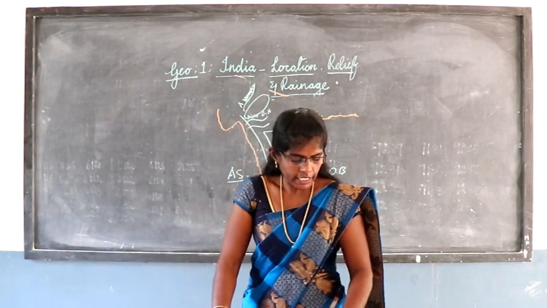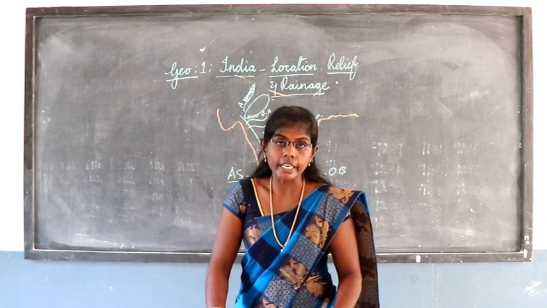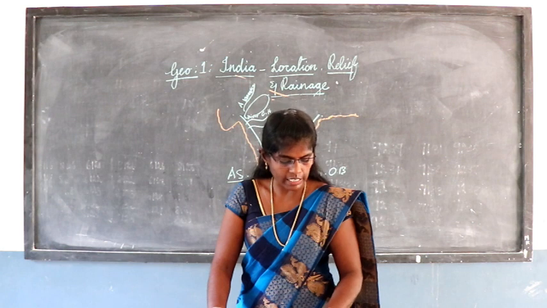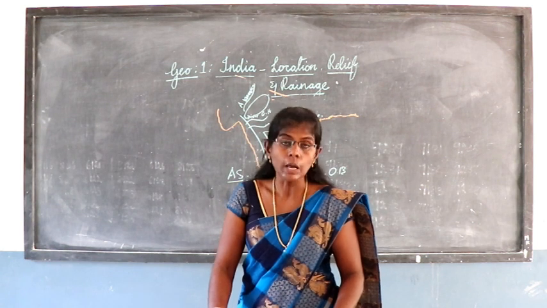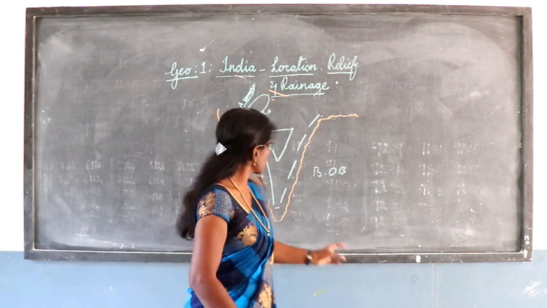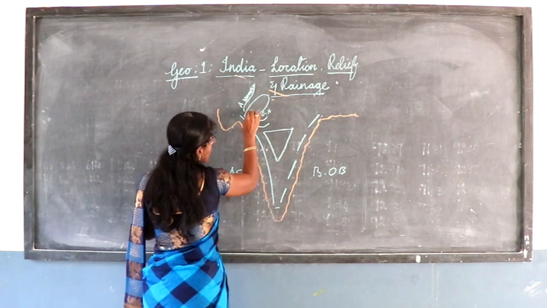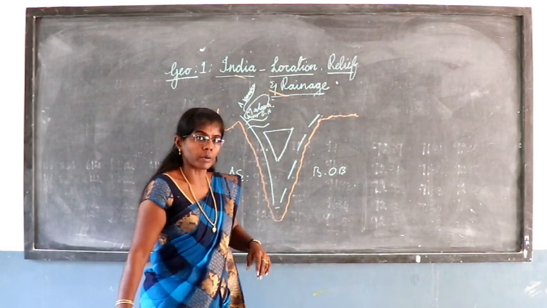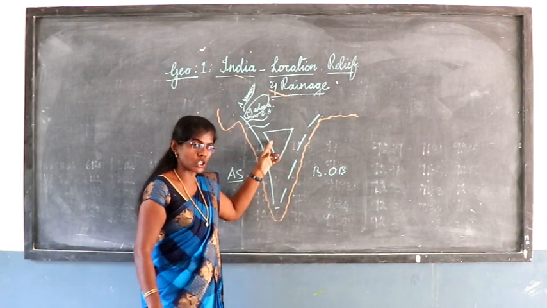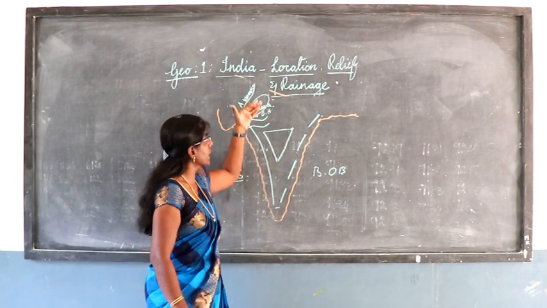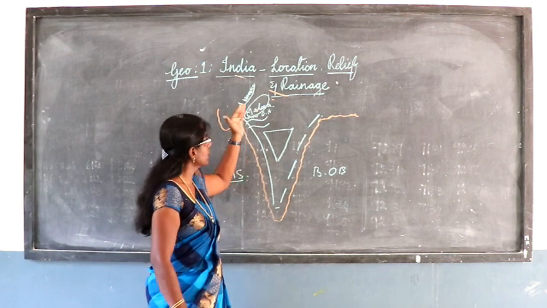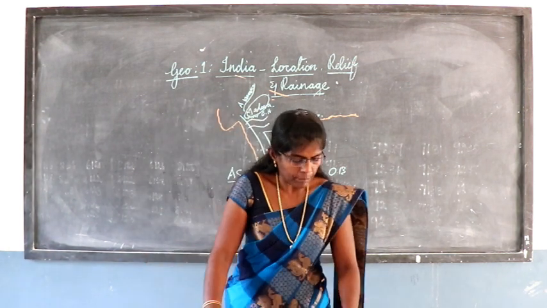Guru Shikhar, at 1722 metres, is the highest peak. The western part of the Central Highland is also known as the Malwa Plateau. So we mentioned two plateaus here. One is the Deccan Plateau, the southern part. The northern part, near the Aravalli Ranges and the Narmada river, is called the Malwa Plateau.